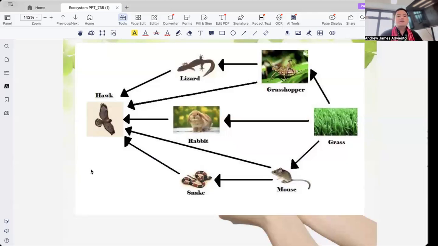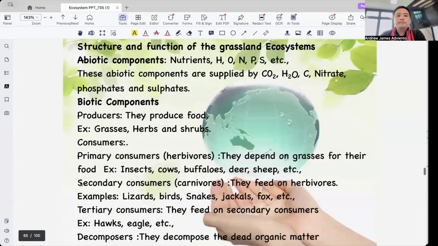And the decomposers, of course, are the insects, fungi, and bacteria, and they are the ones recycling nutrients back to the soil. Each organism plays a role to keep energy flowing through the ecosystem.